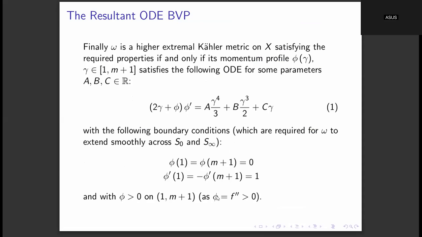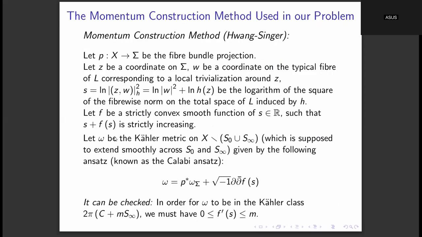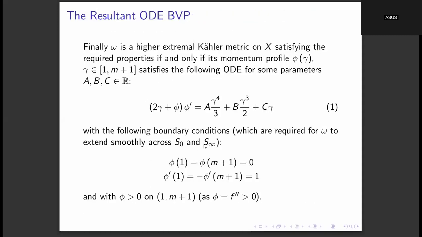And because this phi was equal to f double prime, phi should be strictly positive in the interior of the interval, and phi is equal to 0 at both the endpoints. So these conditions are required for the metric to extend smoothly across the 0 and infinity divisors. So remember that we are first constructing the metric only on X minus both the divisors, and then we are seeing what conditions are required to extend the metric smoothly across both the divisors.